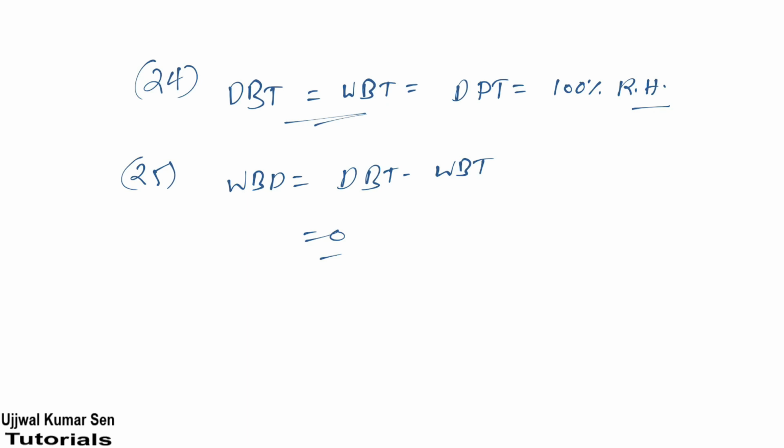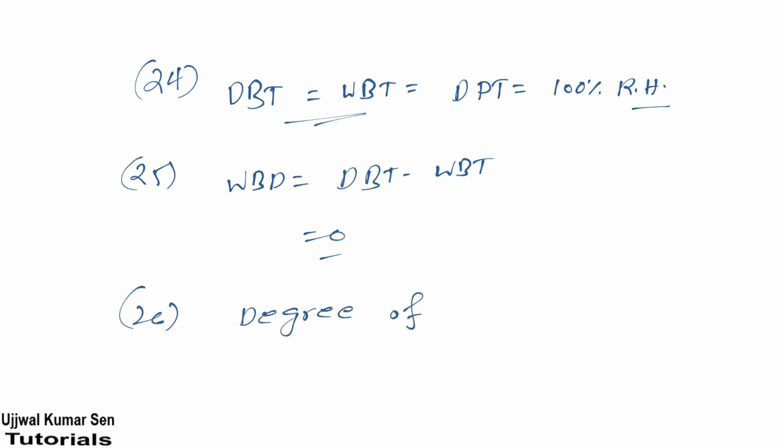Now let's talk about a few more formulas, those will be useful, right? And which psychrometer do we use for measuring dry bulb temperature and wet bulb temperature? That is sling psychrometer, right? Remember this, sling psychrometer. Now let's talk about what? Degree of saturation.